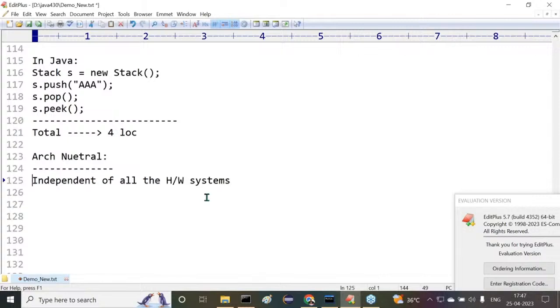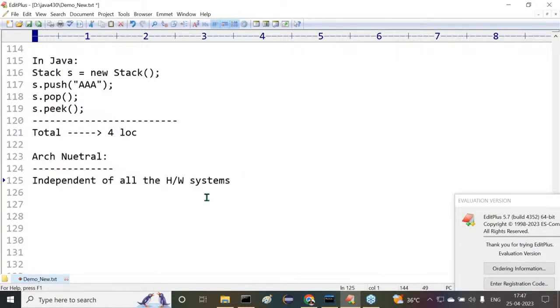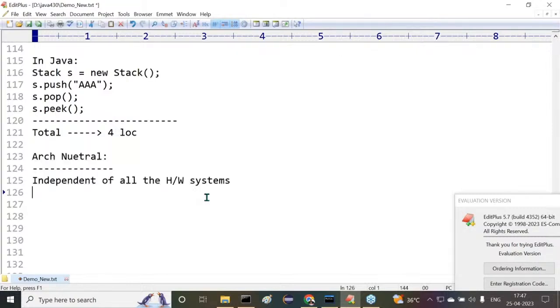After this, architectural neutral programming language. What is the meaning of this architectural neutral programming language? What's the meaning of it? I given one simple statement here. Okay, before that I want to give some explanation. Now try to understand it clearly. For example, listen, all of you listen carefully.